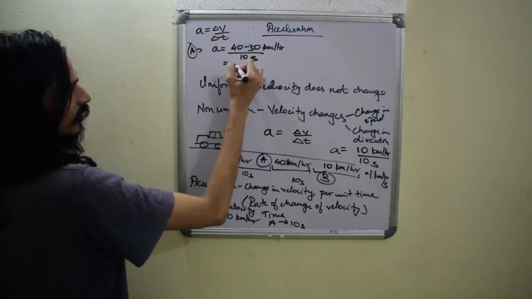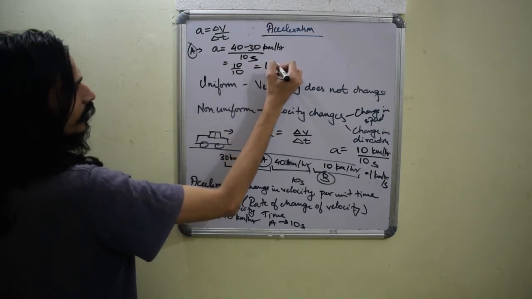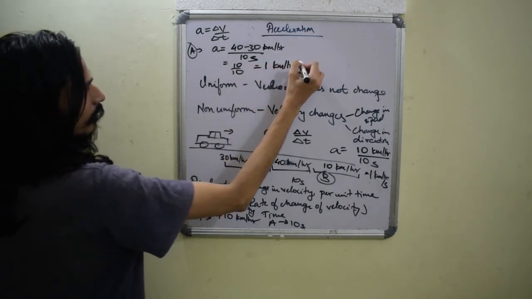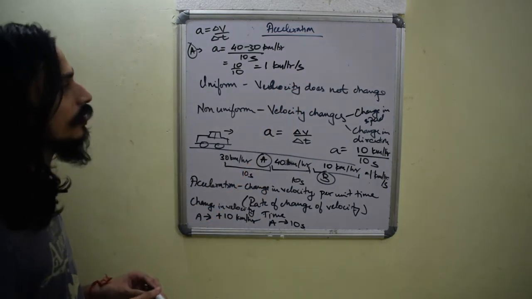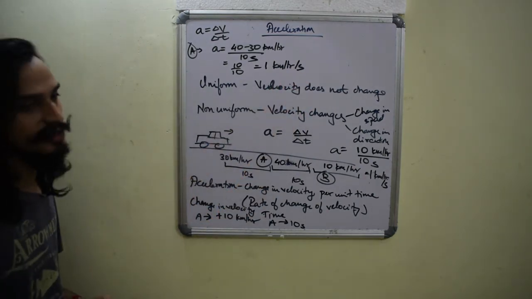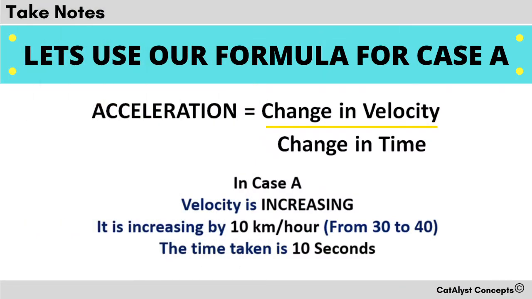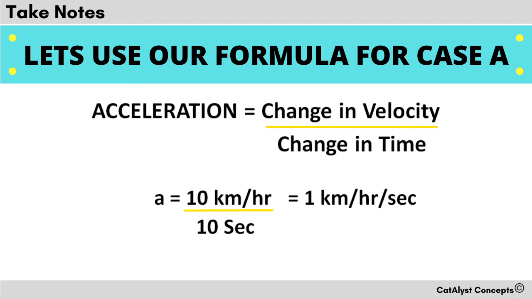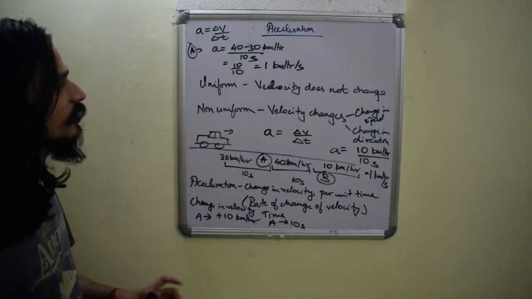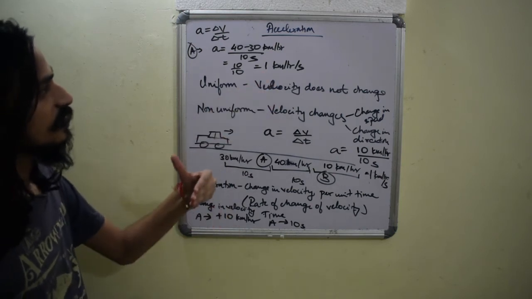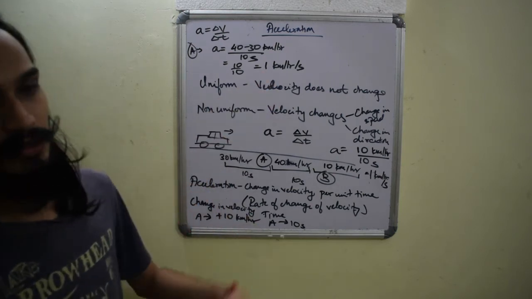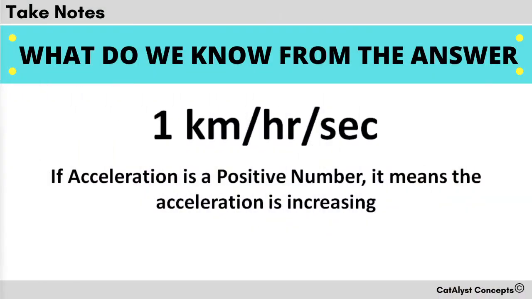So 10 divided by 10 is nothing but 1 kilometer per hour per second. It's a very big unit, but that is how acceleration is. If you see it's a positive number, it means our vehicle's speed is increasing.